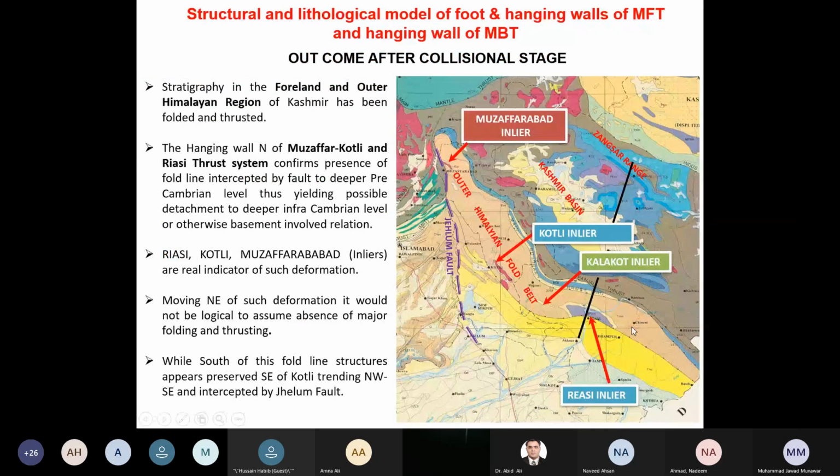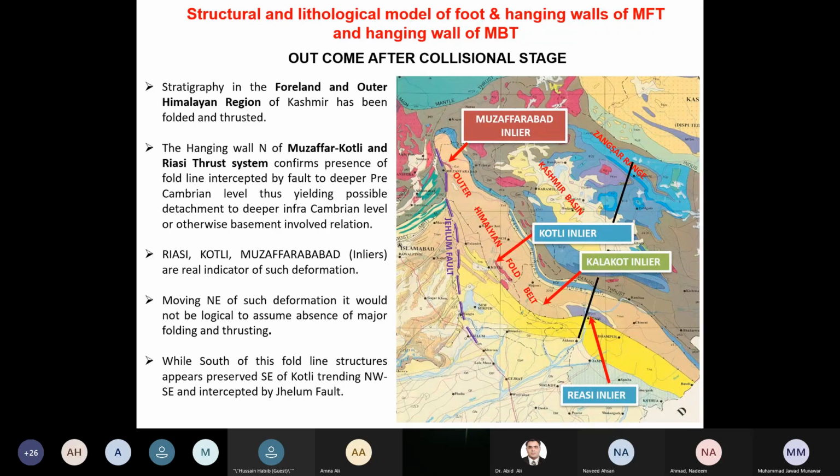Here you see this is Riyasi and that is the Kotli. I'm talking about this fold line up to Muzaffarabad, and I'll show you the cross sections in the next slides. You will see the folding in them. We can see these folds, and this fold line has been intercepted by faults to the deeper Pre-Cambrian level, thus yielding possible detachment to the deeper Cambrian level, or otherwise it might be basement-involved inversion. That could be another possibility.